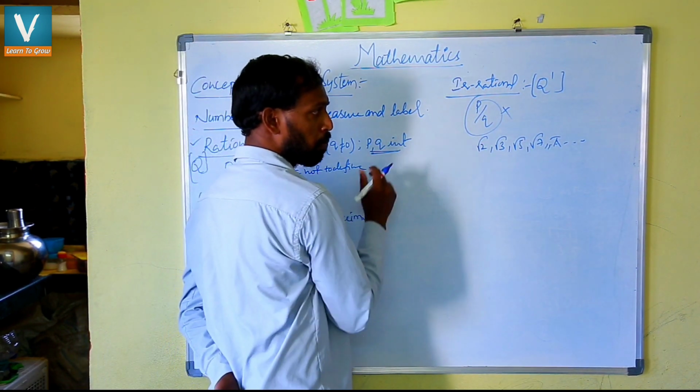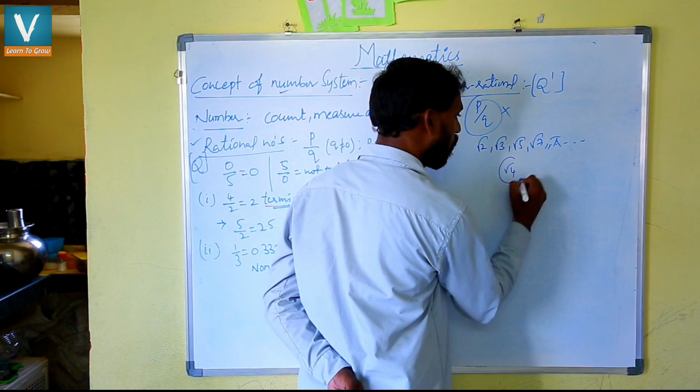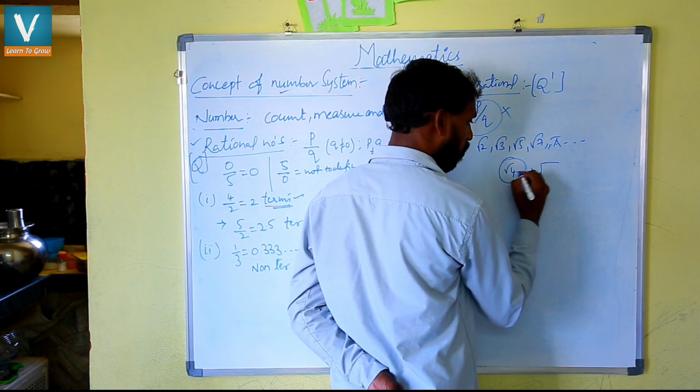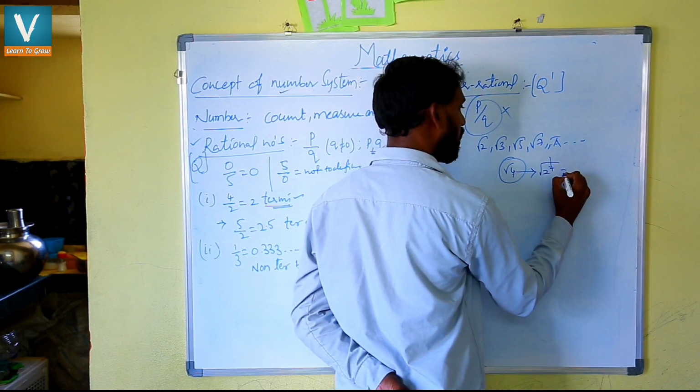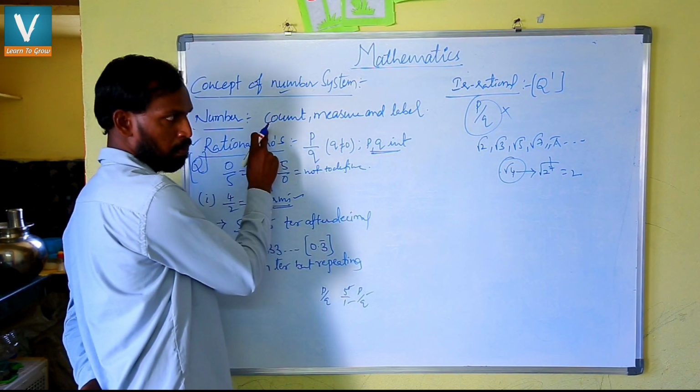So why are these the examples? Root 3, root 5, here root 4 is missing, right? Why isn't root 4 an irrational number? Root 4 is a perfect square. 2 twos are 4, so 4 we can represent as 2 squared. The square will cancel and the answer is 2. So all perfect squares come under rational numbers.